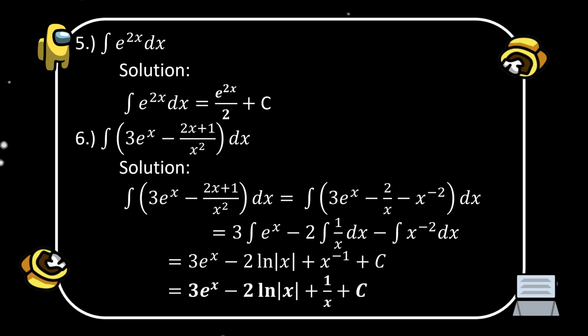Therefore, the value now is 3e to the power of x minus 2 ln of x plus x raised to the power of negative 1. When we change that into positive form, it becomes 1 over x plus c. So that is the answer of the integral of 3e to the power of x minus 2x plus 1 over x squared dx.